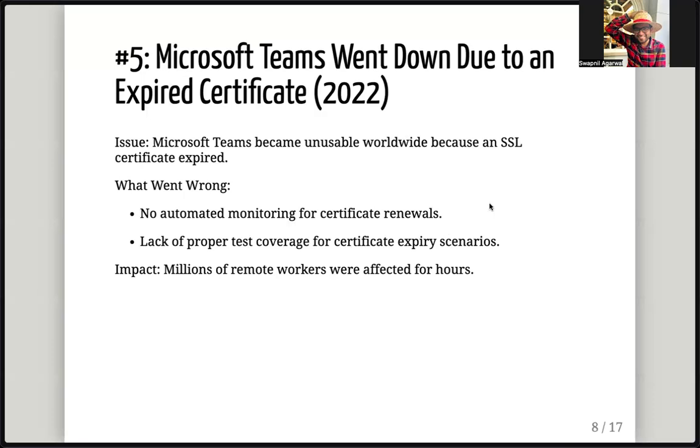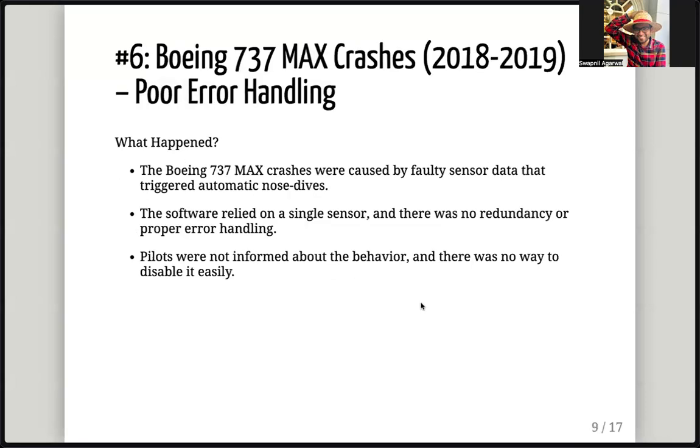So what went wrong? There was no automated monitoring for certificate renewals, and no test coverage for these scenarios. Again, these might be happening once a year. Renewals typically, you get a yearly subscription, yearly certificate, or even a longer-term certificate. But then again, there was no proper test coverage for that. And the impact: millions of remote workers were affected for hours. Let's see the next one.